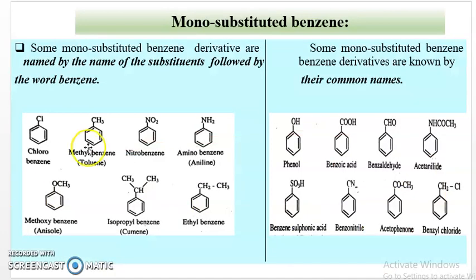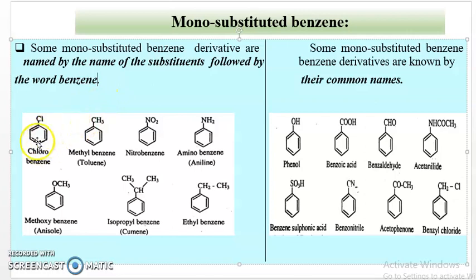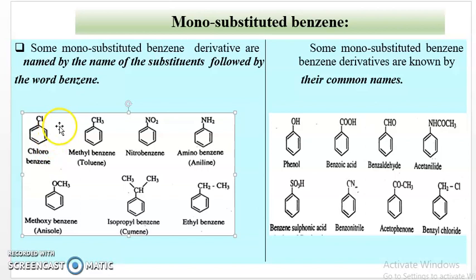Then moving towards monosubstituted benzene. Some monosubstituted benzene derivatives are named by the name of the substituent followed by the word benzene. This is the first method of nomenclature of monosubstituted benzene. First example is chlorobenzene. In this the substituent is chlorine. Therefore, the name of the group, chloro, is followed by the word benzene. The next example is methylbenzene. Here the substituent is the CH3 group, that is a methyl group, substituting a hydrogen atom of the benzene ring, and its common name is toluene.